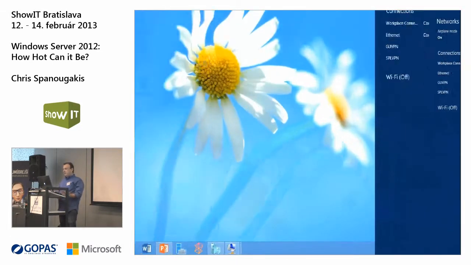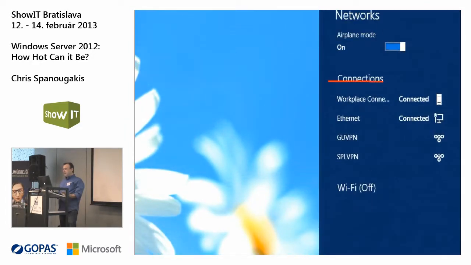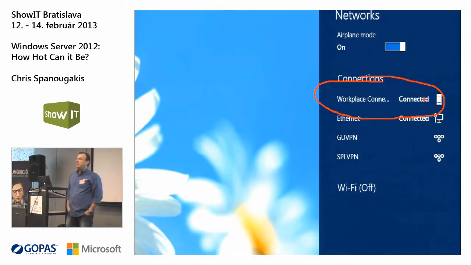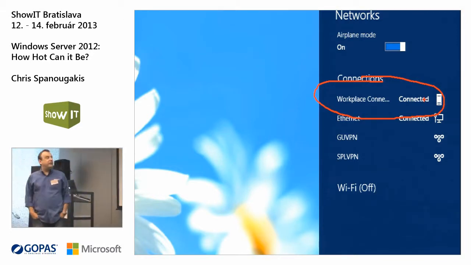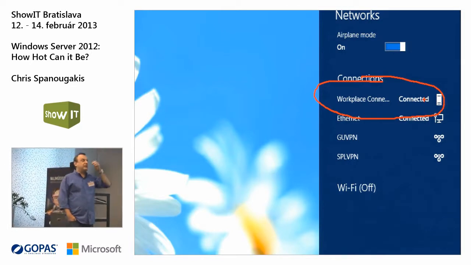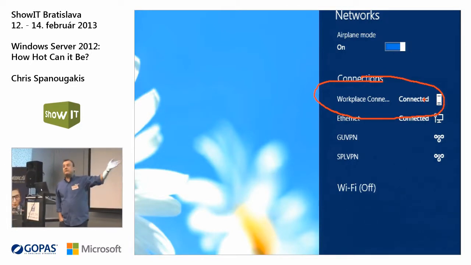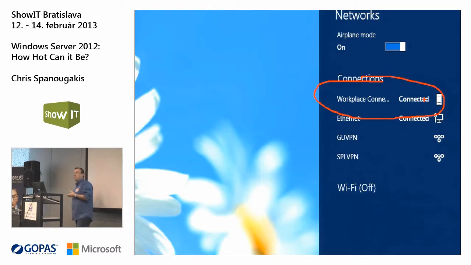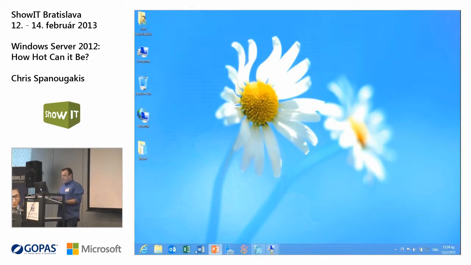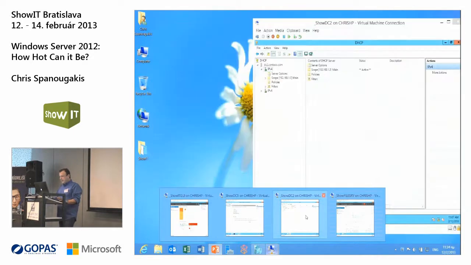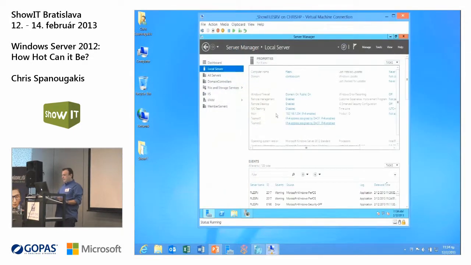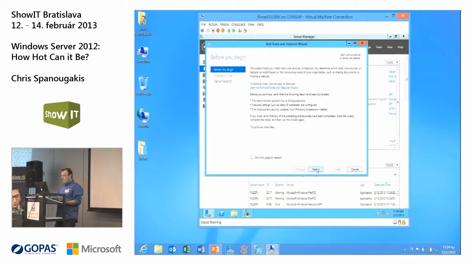The good thing about Direct Access is everything is configured by using group policies. So you don't need to go to the computer and configure anything. If this computer is part of the domain, it will get the group policies and the Direct Access connection will be there automatically. So let's take a look at this Direct Access connection. I will use this server to install the role.